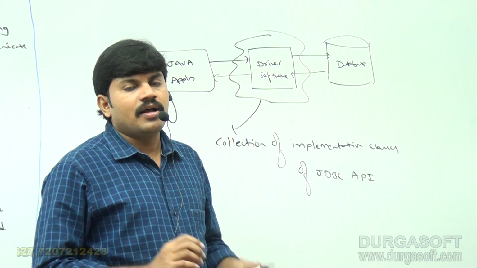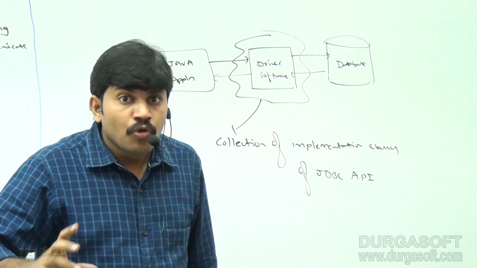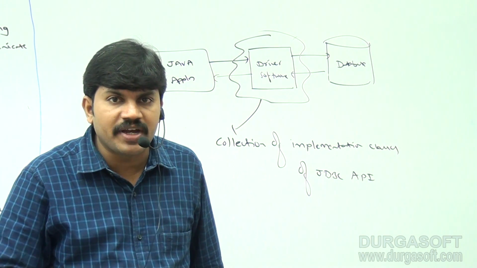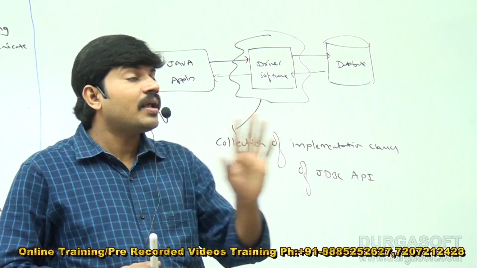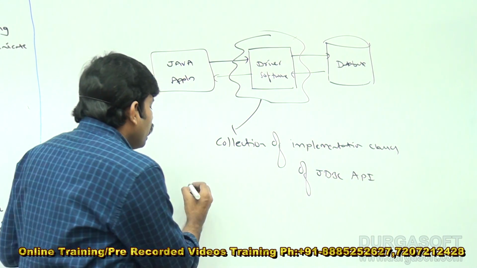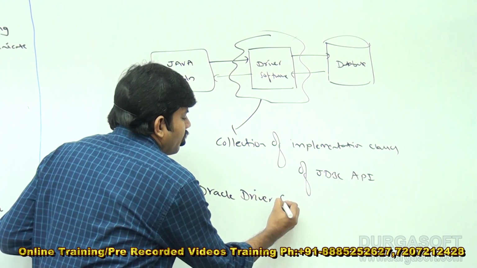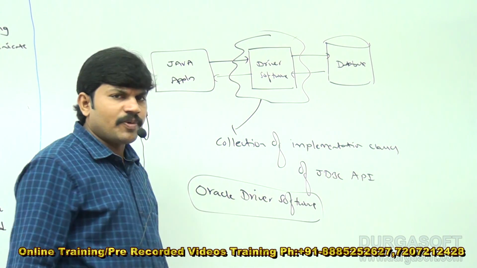So what are the various interfaces present inside the JDBC API? Who is responsible to provide implementation? We are not responsible to provide it. Who is responsible, sir? The database vendor or driver software vendor. For example, I have Oracle driver software. Can you spell out the meaning of this?